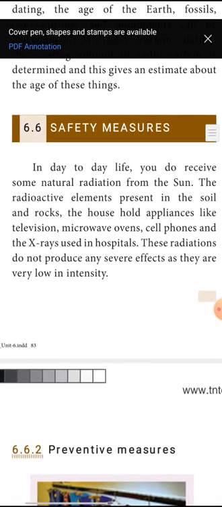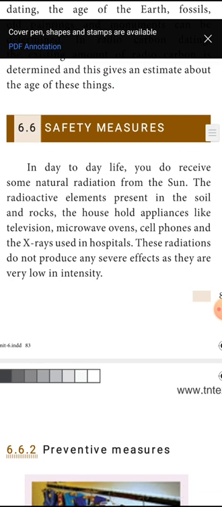Then safety measures. Yes, we are using the radiations for medicine, for the productivity of crops, and for detective methods. Are these radiations safe for our body and for the products which we are eating, crops and all? So there is a certain limitation. Excess of even nectar becomes poison. So these radiations will be safe and good for us within a certain limit. If the radiations are exposed beyond that limit, that will cause negative effects on our body, even on our food as well as in the explosive detective metals.